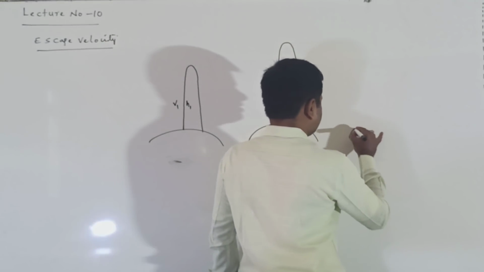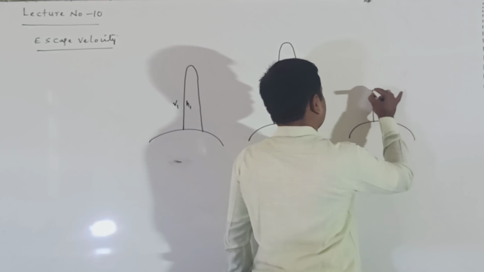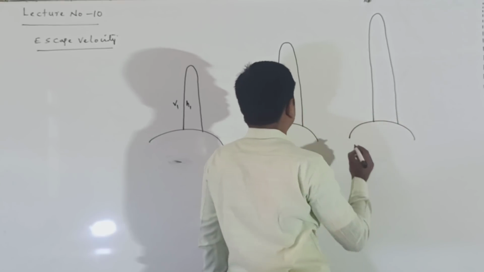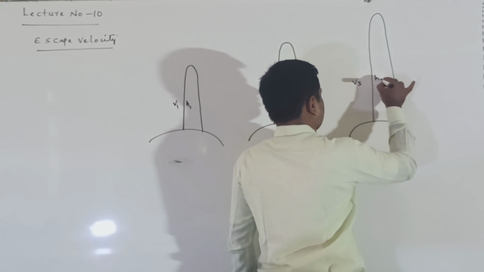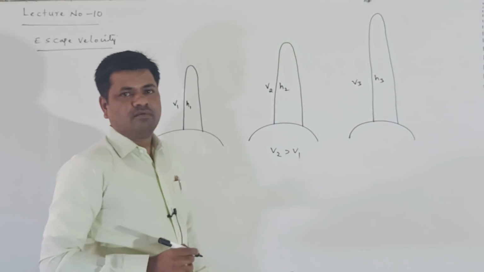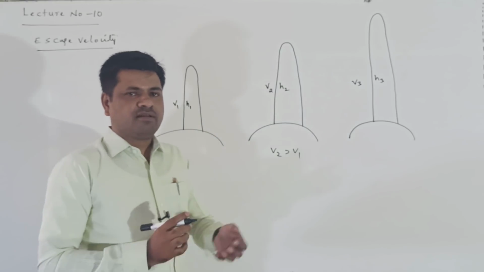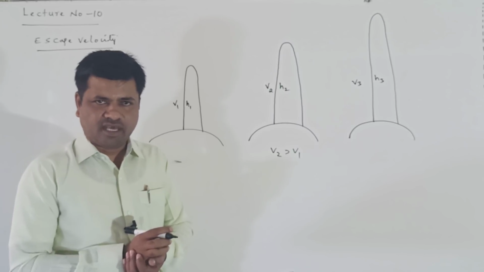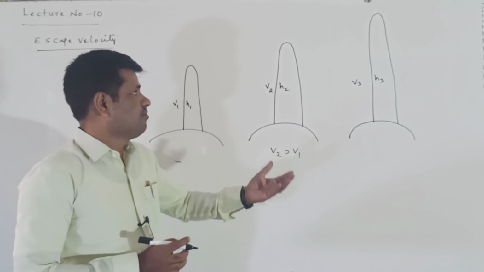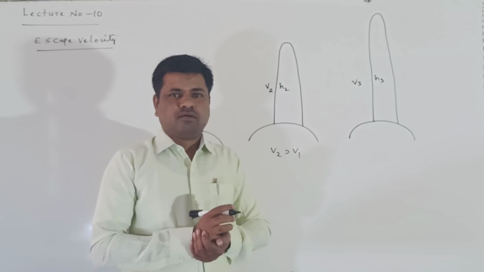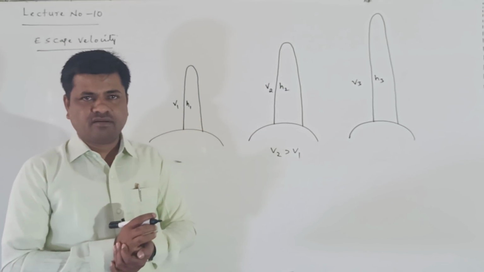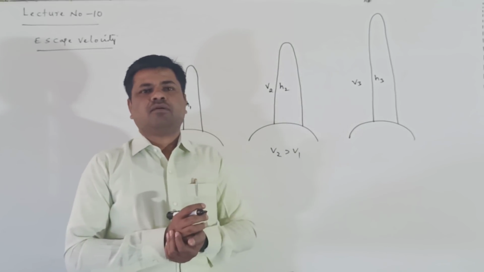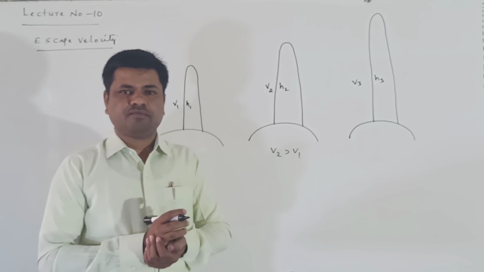Again increasing the velocity, the height gradually increases, and again it comes back to the surface of the earth. Here we are gradually increasing the velocity, which means gradually increasing the kinetic energy. So the height of the body going vertically upward increases, but due to the gravitational force it comes back towards the surface of the earth.